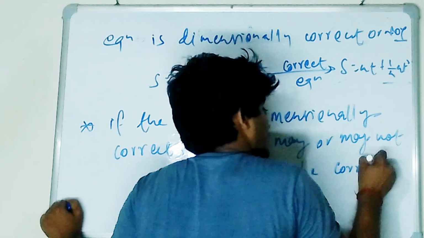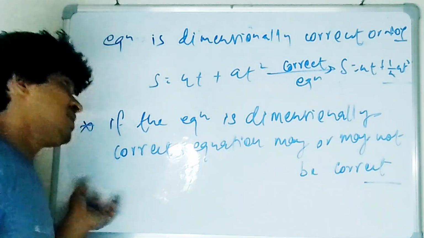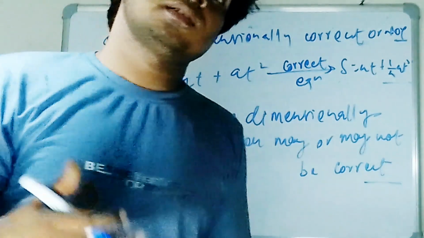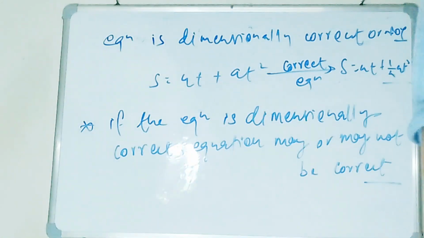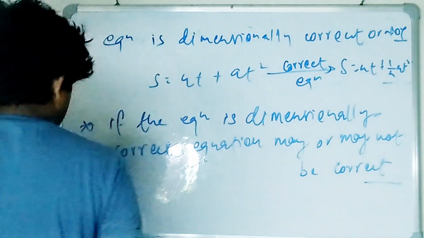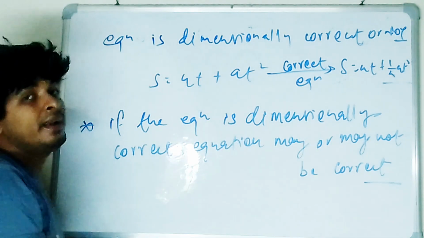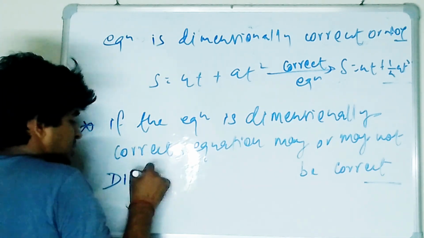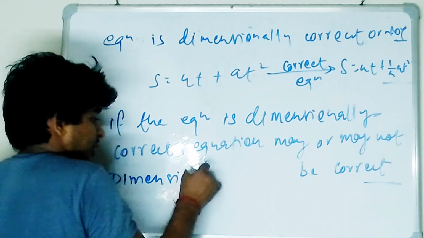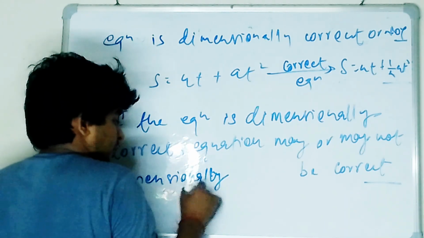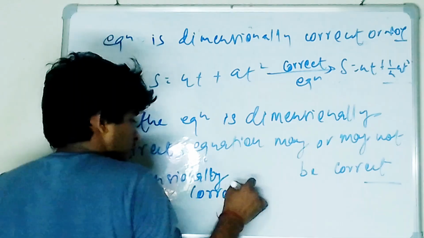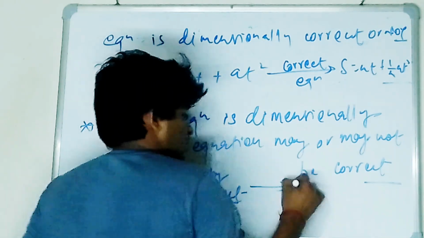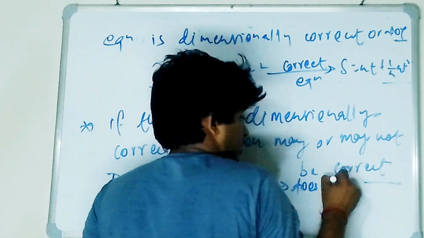So in dimensional analysis, if the equation is dimensionally correct, is it necessary that the equation will be correct? Not necessary. So dimensionally correct doesn't give any guarantee.